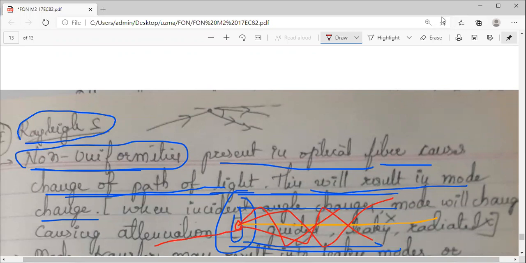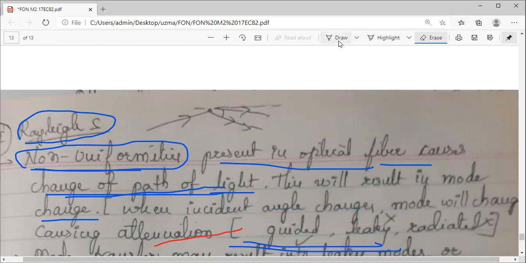Just that this mode change should be guided. If it is not guided but becomes a leaky or radiation mode, then it causes scattering. There is a certain condition for total internal reflection, right? We saw this when we studied the modes of planar waveguides.